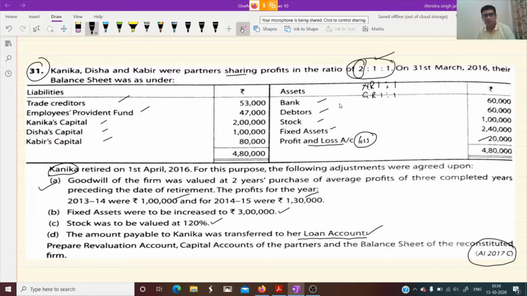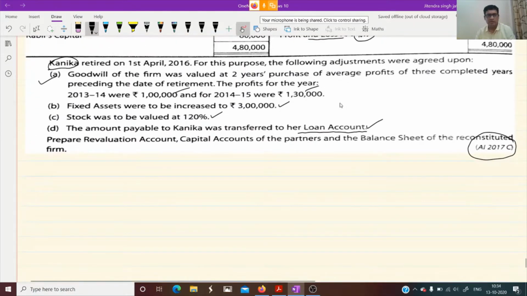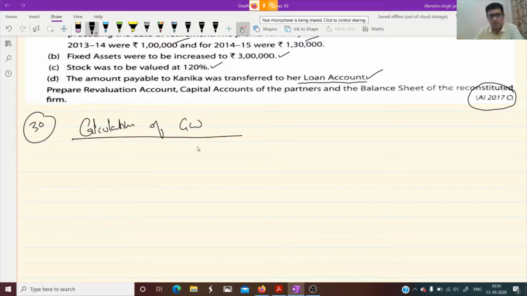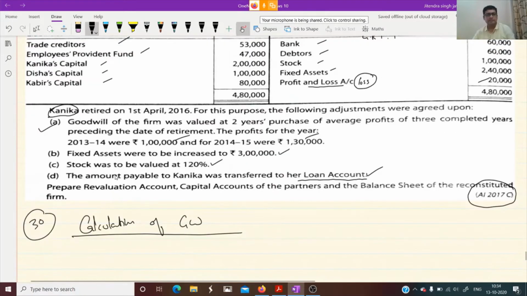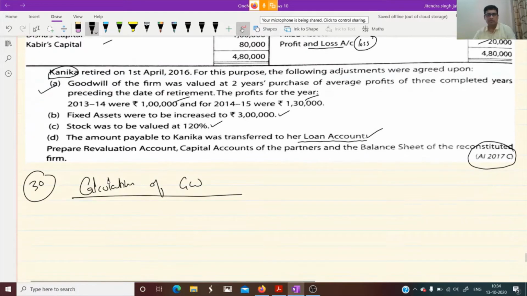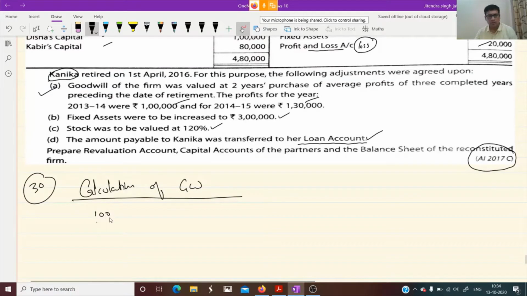So we will start this question with the calculation of goodwill. Okay. Fine. So let us calculate the goodwill. Here it is mentioned completed 3 years, average profit of 3 years. So the 3 years' profits are given: 1 lakh plus 1 lakh 30,000, and in the third year a loss is given here, 20,000.